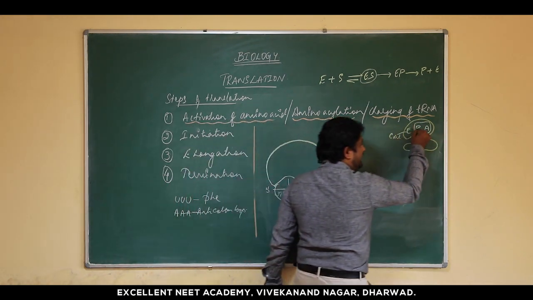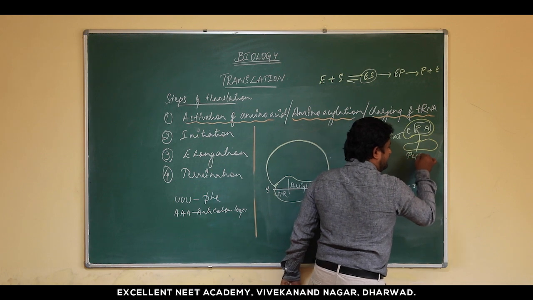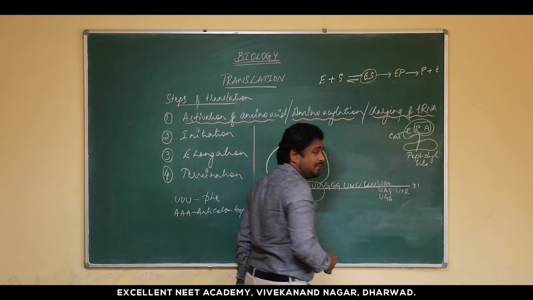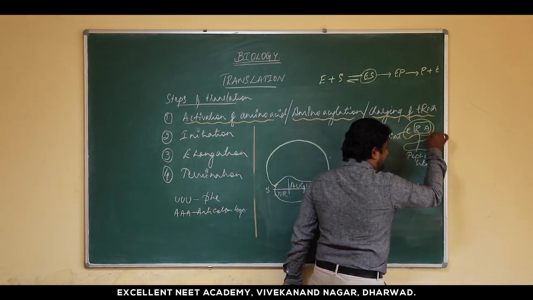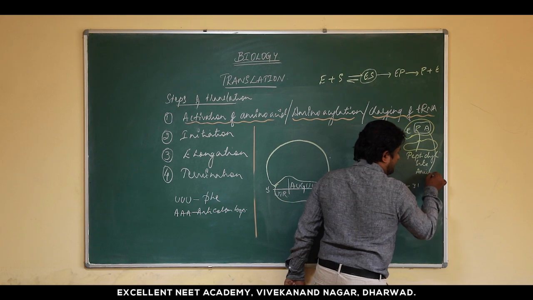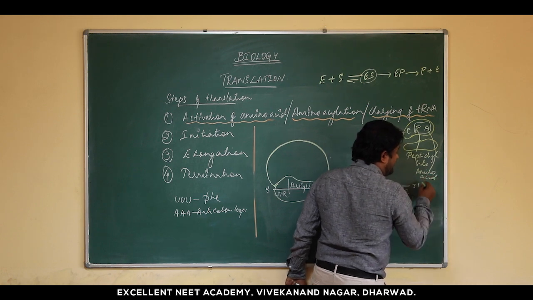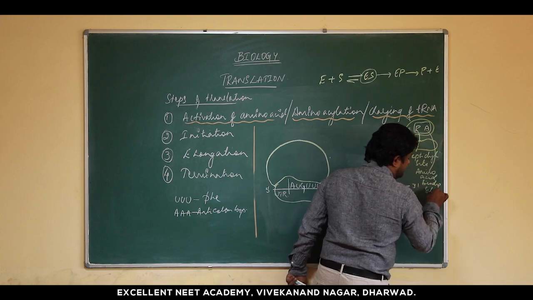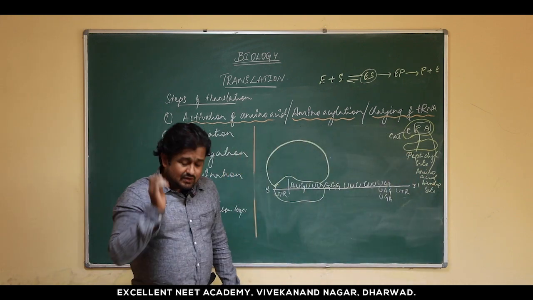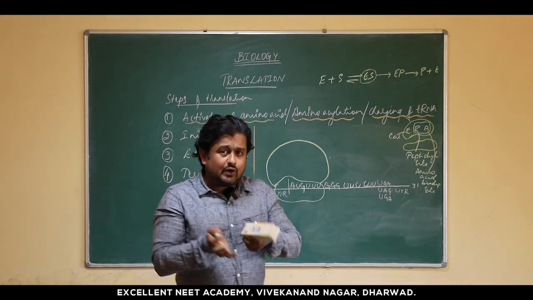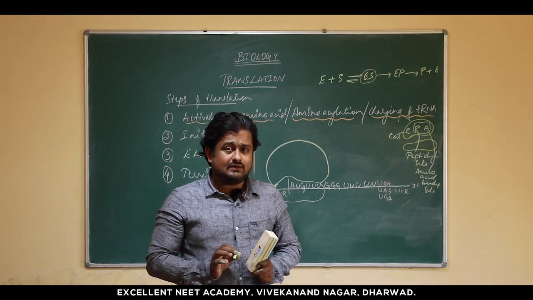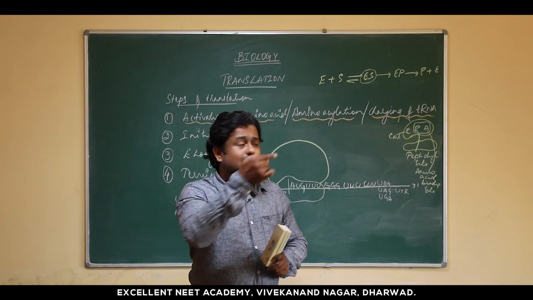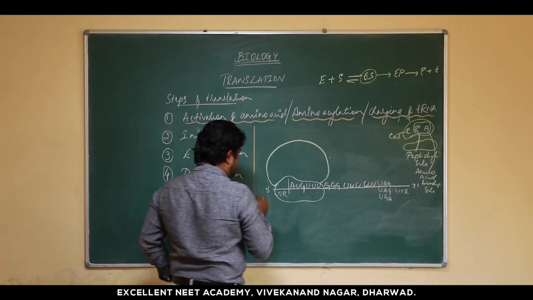So the P site is called the peptidyl site, where the first amino acid is going to come and bind, and the A site is called the amino acid binding site. So here the difference is only the first amino acid is going to bind to the P site of the ribosome, whereas the rest of the amino acids are going to compulsorily bind to the A site.